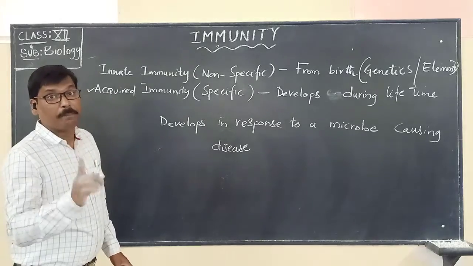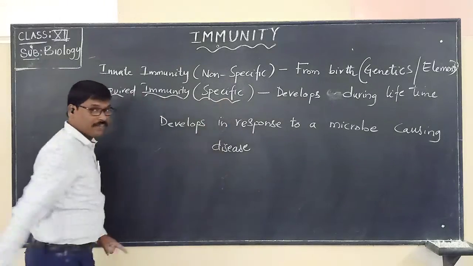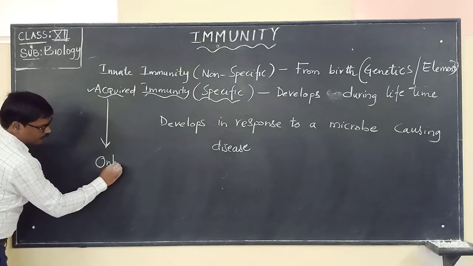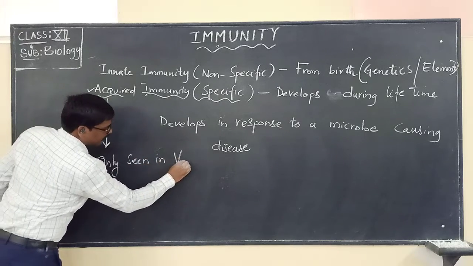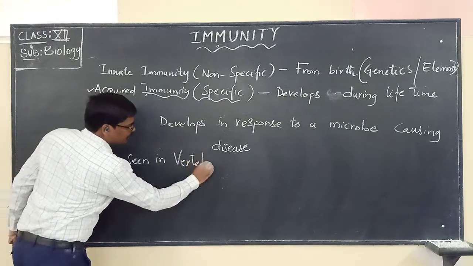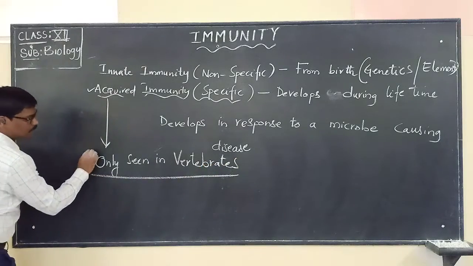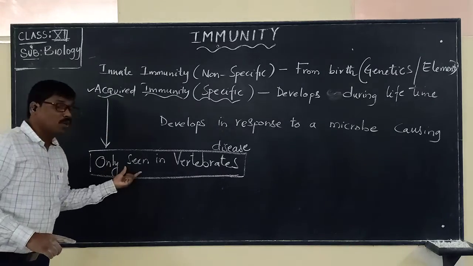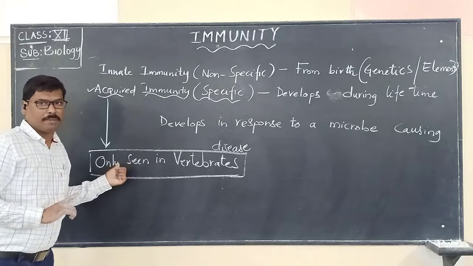And a very important point when we talk about the acquired immunity which is specific is that this is only seen in vertebrates. Please remember this, it's a very important point. Acquired immunity is seen only in vertebrates. This is a very important point we have to keep in mind.